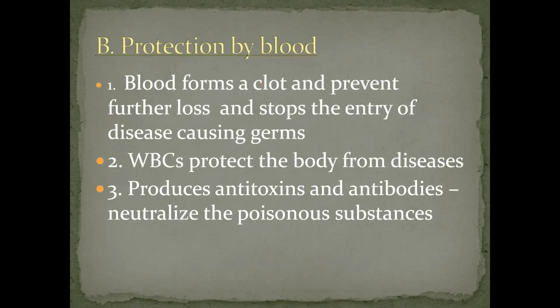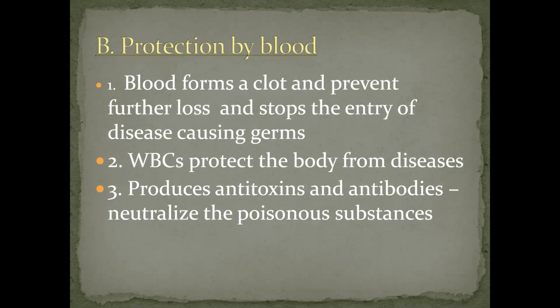Now, protection by blood. What all protection? That also comes in the function of blood. Blood forms a clot, and wherever there is a cut in the vessel, the clot serves to prevent the further loss of blood and the entry of disease-causing germs. Secondly, the WBCs protect the body from disease by engulfing the bacteria which may have entered the body. Last, it produces antitoxins and antibodies, which neutralize the poisonous substances or kill the germs which enter your body.